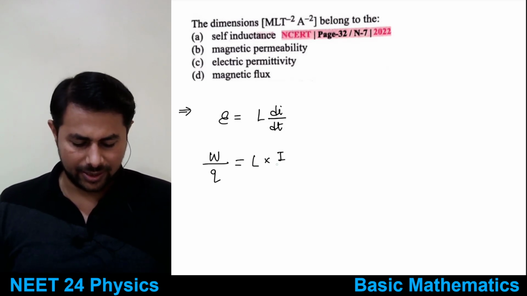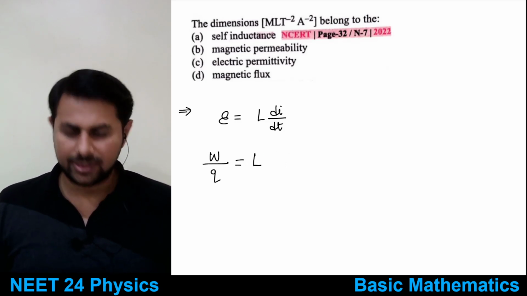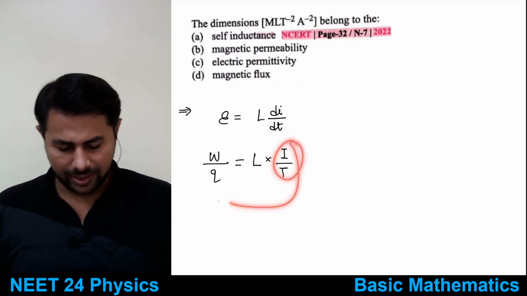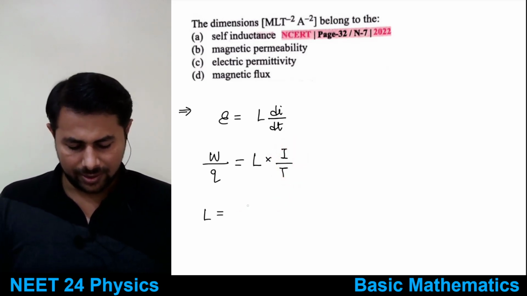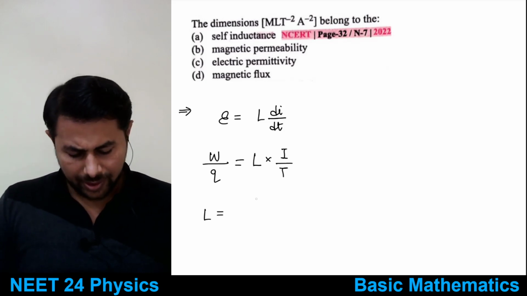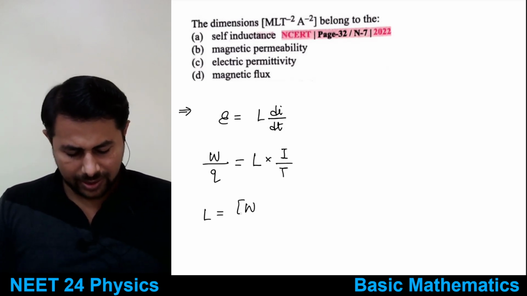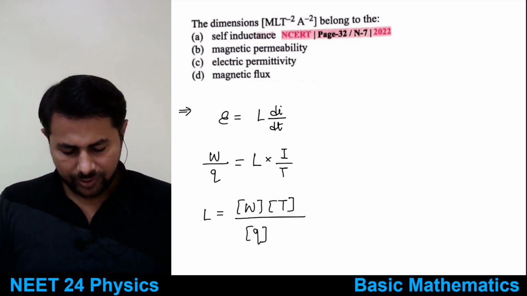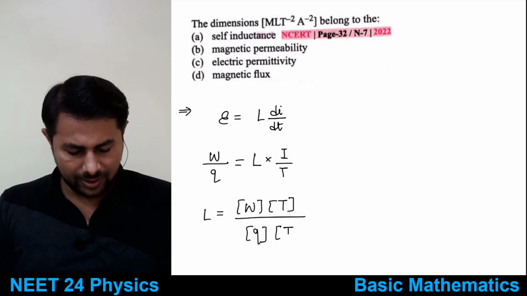So this L is not length, this is self inductance. Its dimensions I want to find out. Here I have I and T. I can just move these things to the other side and I can find out dimensions of L. So it will be dimensions of work done times dimensions of time divided by Q, which is charge, multiplied by current.